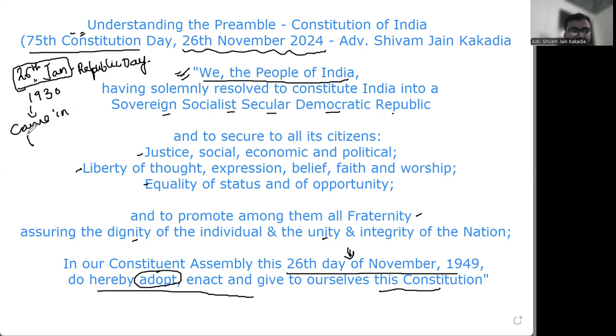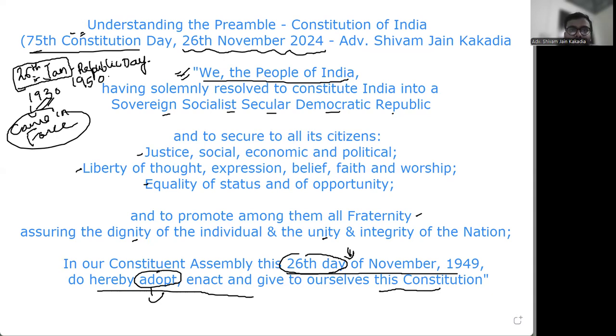So the constitution was adopted on 26th November, but it came in force only on 26th January 1950. Right? And the date was chosen because 26 January 1930 was an auspicious date, because complete independence was declared on that date. So this is just to give you a context as to what this Constitution Day is.